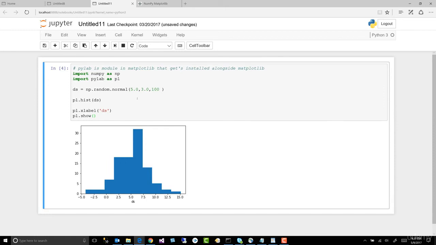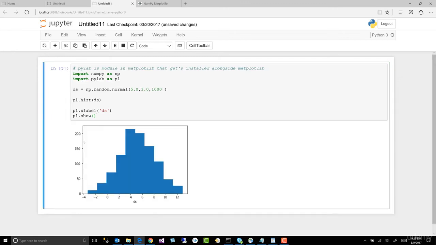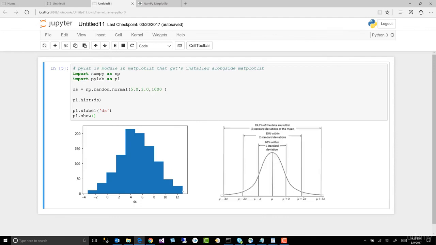So we have what sort of looks like a, what is going on? Let's go with 1000. I want a normal Gaussian curve. There we go. So that's what this is called. In statistics, this distribution is called a Gaussian distribution. And boy, do data scientists love that word. So you're going to hear that a lot.